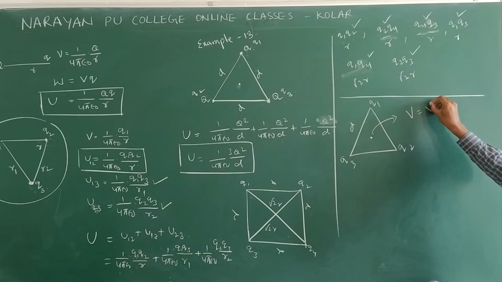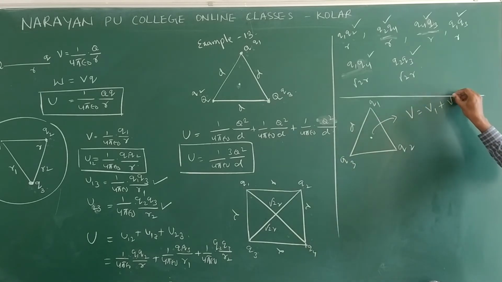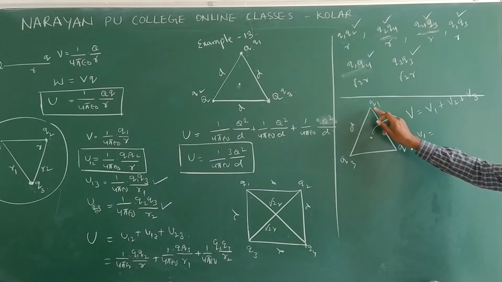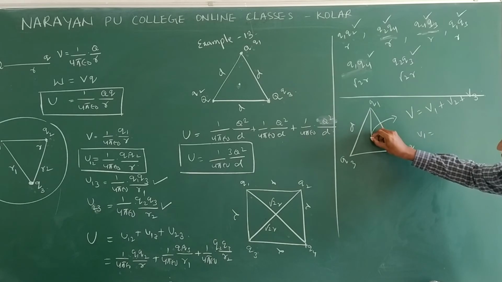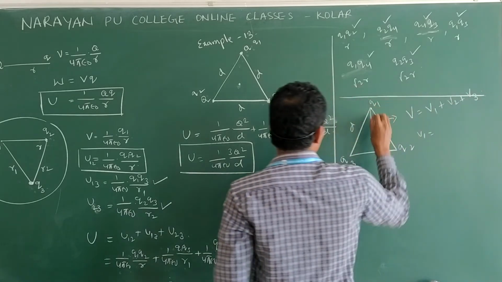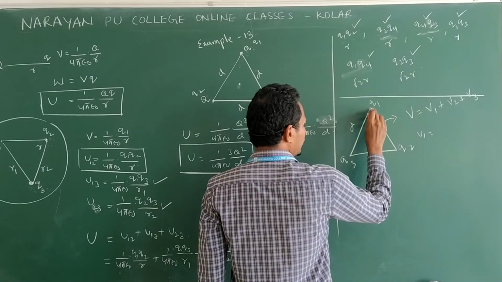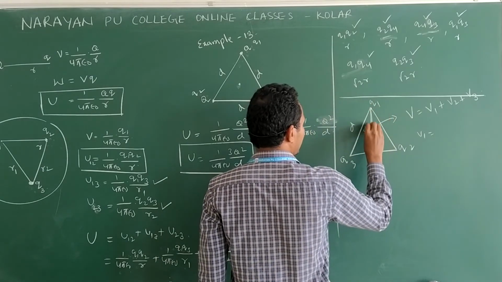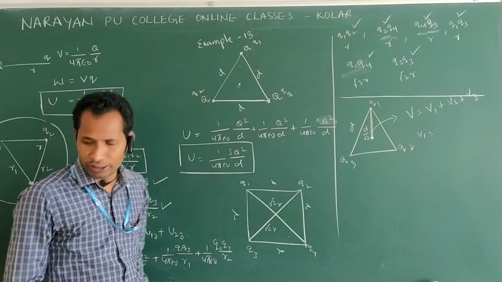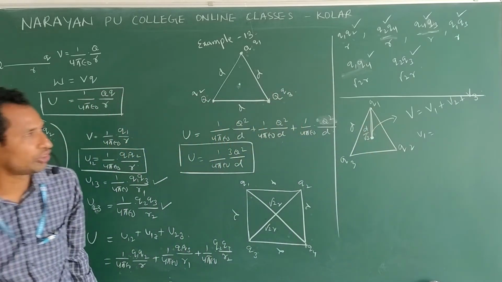Total potential is equal to potential due to first charge, plus potential due to second charge, plus potential due to third charge. V1 means potential due to the first charge at the center of the triangle. Clear? Then the distance from center to corner is d by root 3.